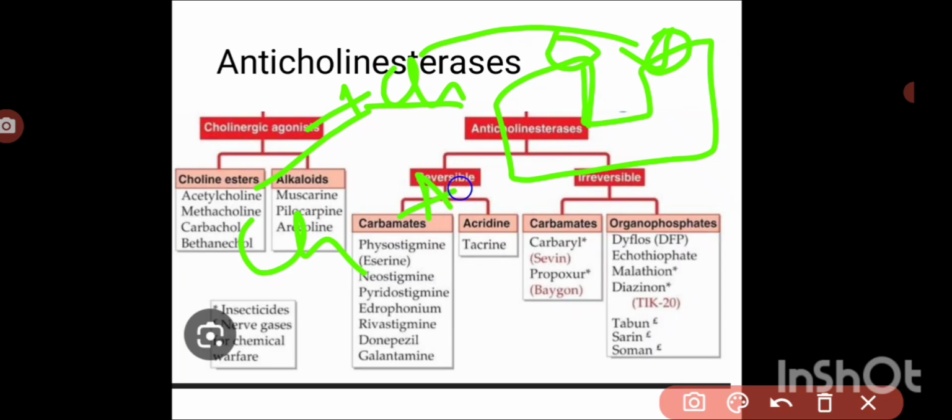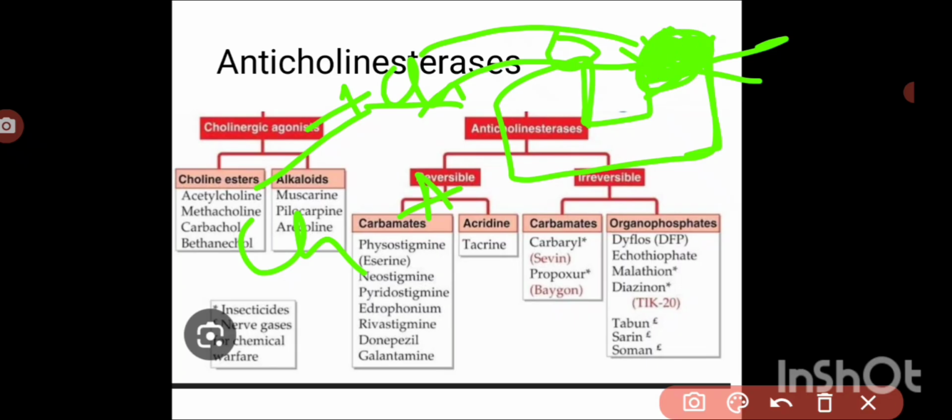Here there is no space for acetylcholine to bind with this enzyme, because the enzyme is blocked by the drug. Depending upon the intensity of the action, some will permanently block this enzyme, some will temporarily block it.